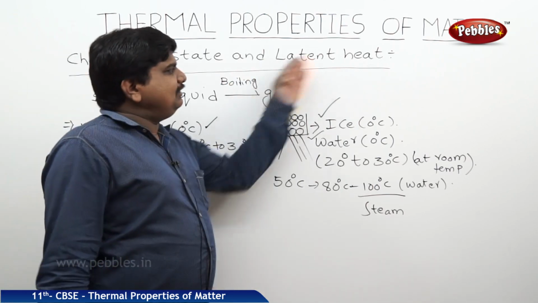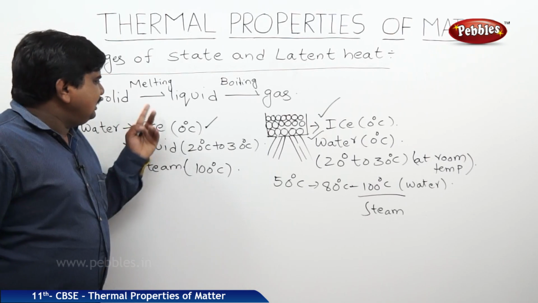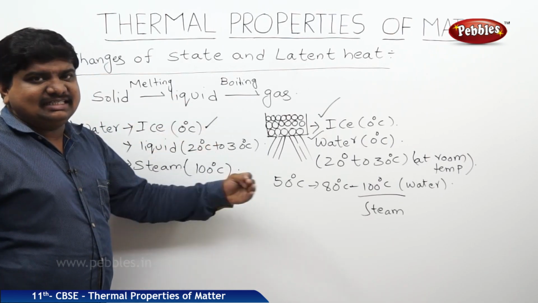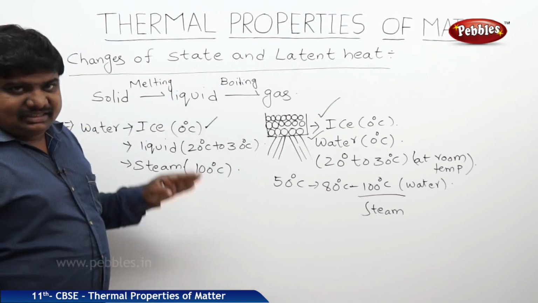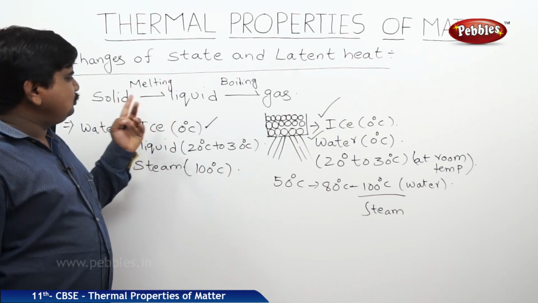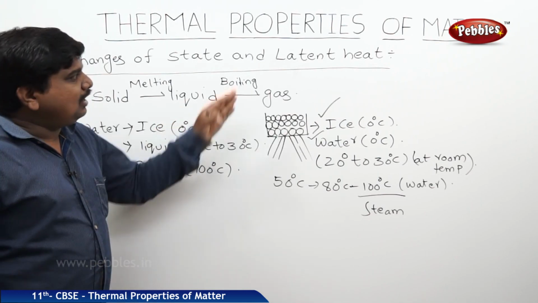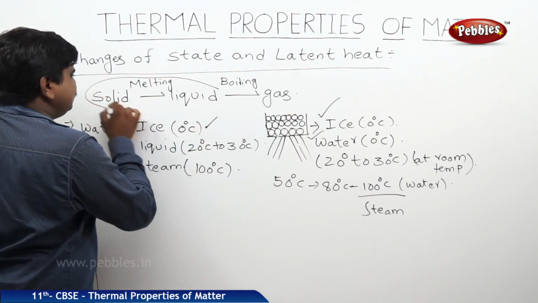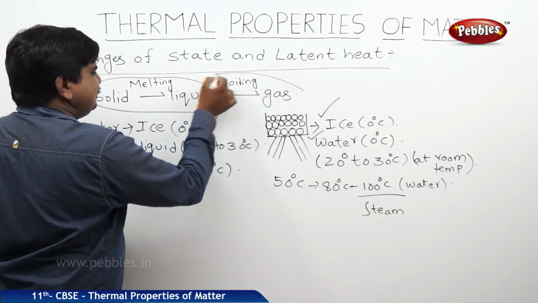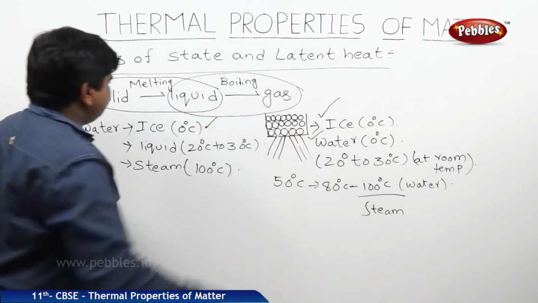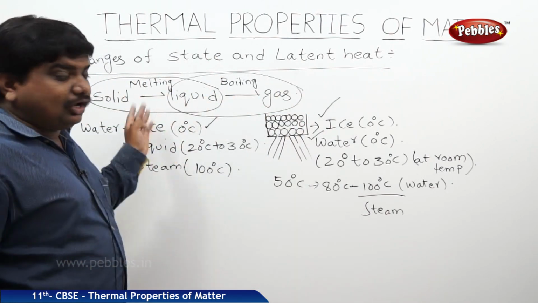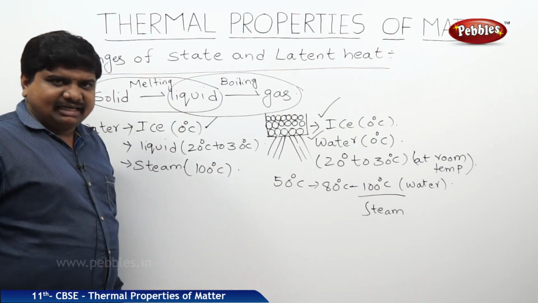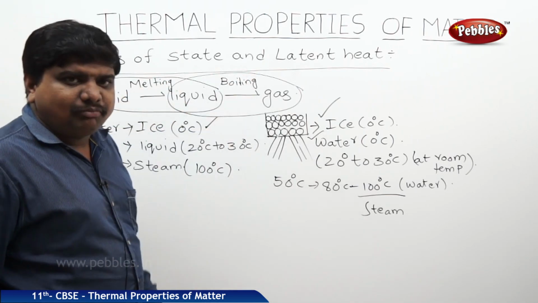So what is the meaning of latent heat? Whenever a change of state occurs, there is a possibility of exchange in the energy levels. The amount of energy which is exchanged between the two states of matter is called its latent heat. So this is one state of conversion and this is another state of conversion: solid to liquid, then to gas via the liquid state. Solid to liquid is the melting point and liquid to gas is the boiling point.